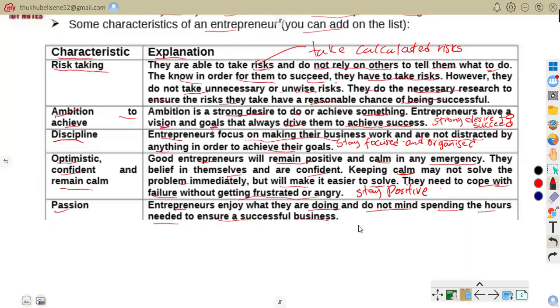So they have that passion, meaning to say, they love what they do. For example, they enjoy running a cake business. That's what they love.